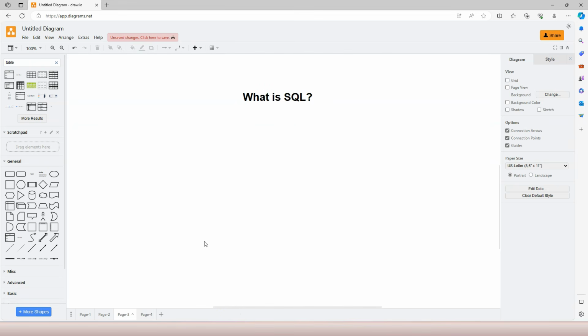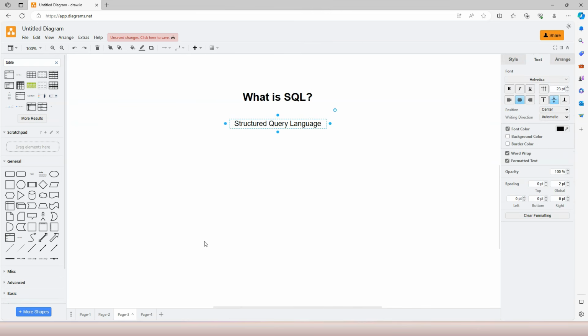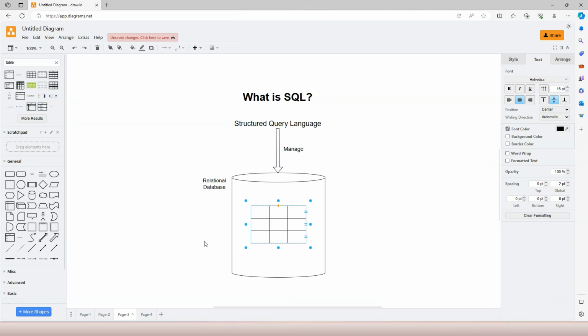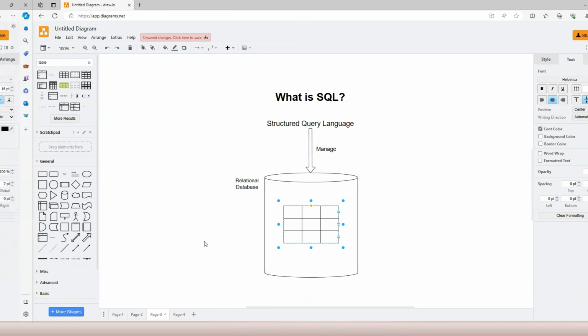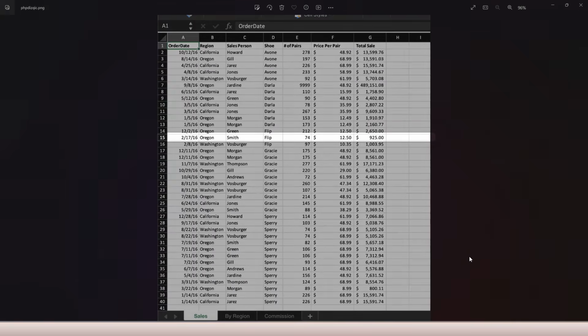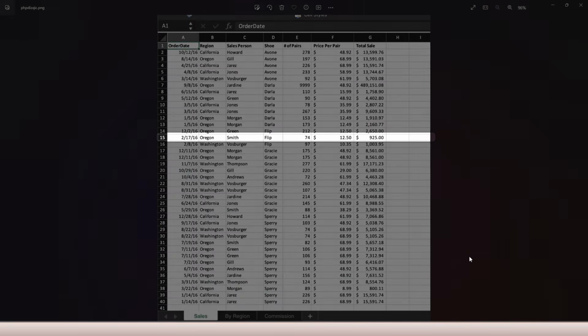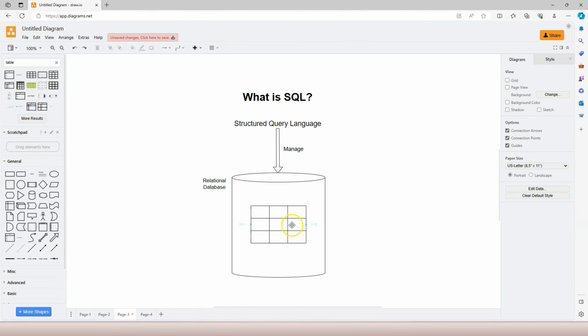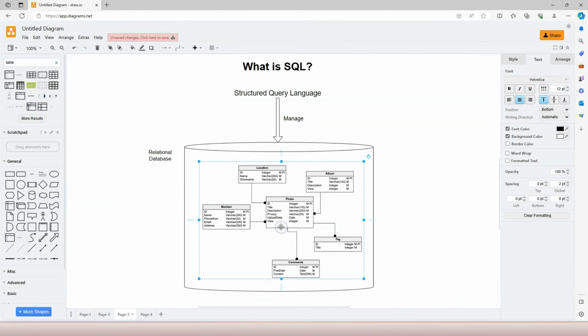So what is SQL? SQL stands for Structured Query Language. It is for managing data in structured databases, also called relational databases. A structured database stores data, obviously in structured format, typically in tables. A table is like an Excel spreadsheet with columns representing attributes and rows representing records. A database can store one or many tables like this.